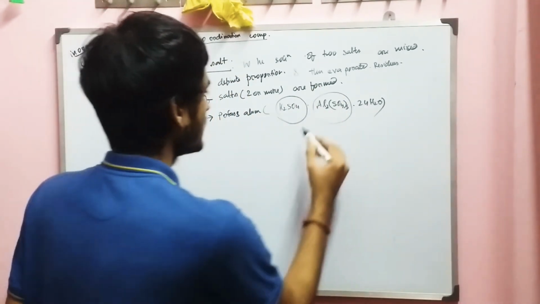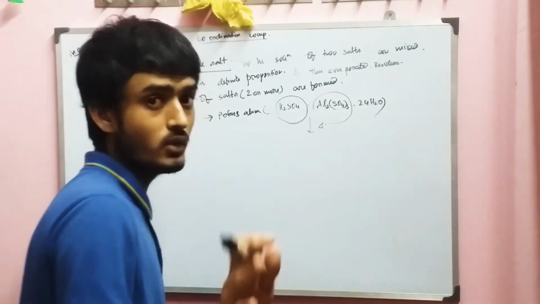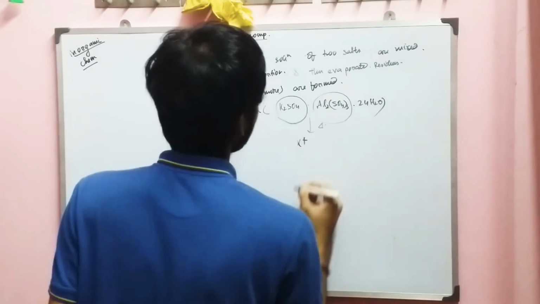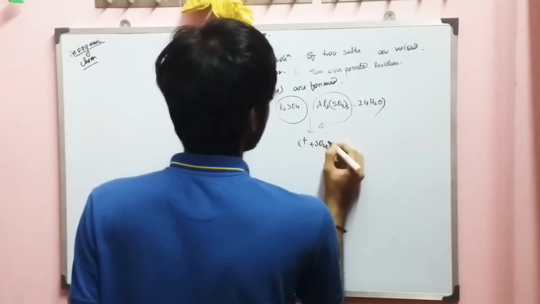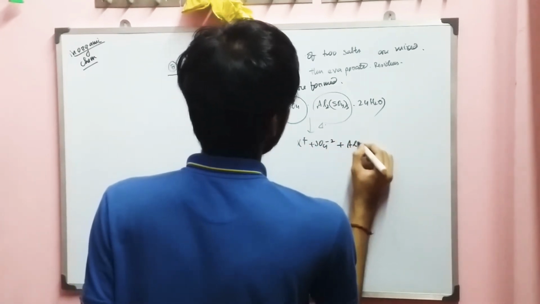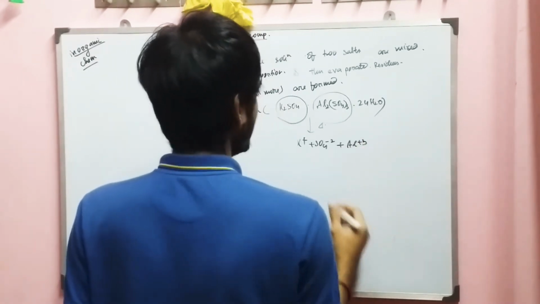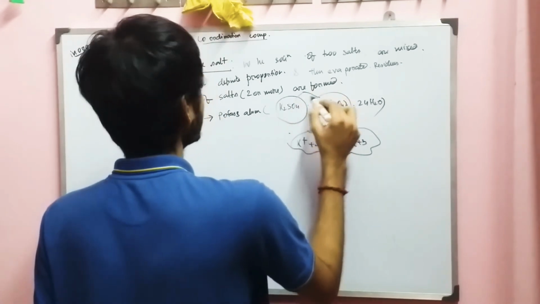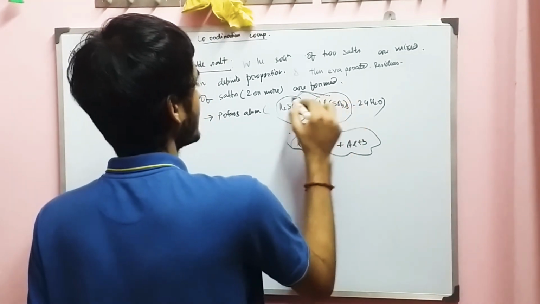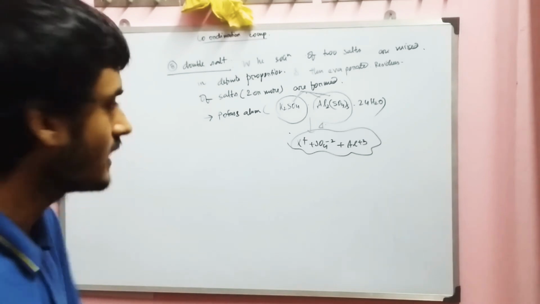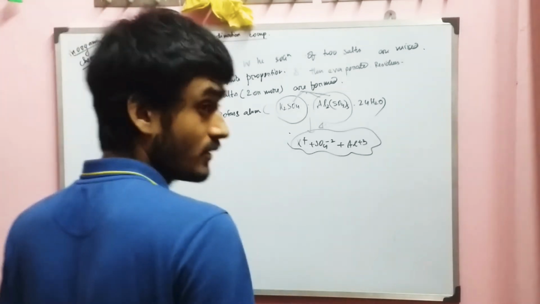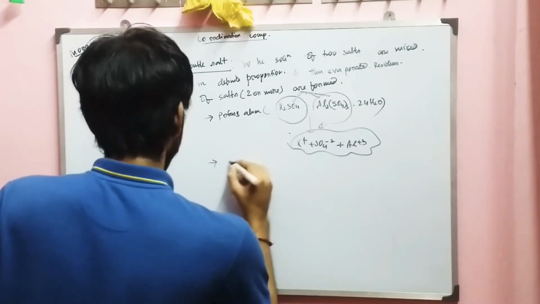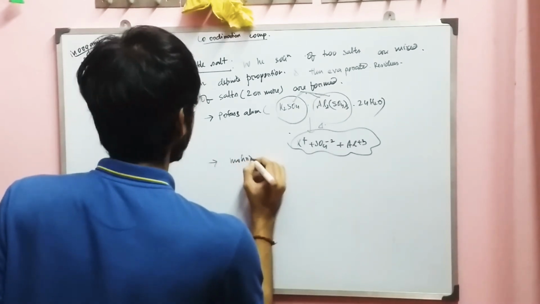If we heat this, what types of ions will it form? It will form K plus, SO4 minus 2, and Al plus 3. So here you can see three types of ions are formed and two types of salt are here, so it is called a double salt. Similarly, there is another famous example of this type of salt, that is what we call Mohr salt. MOHR, Mohr salt.